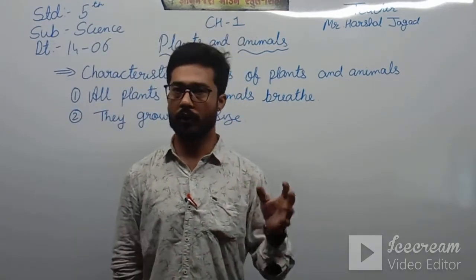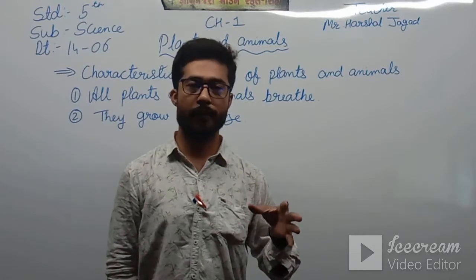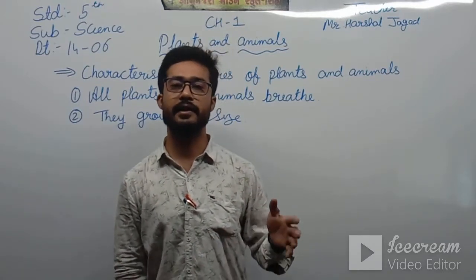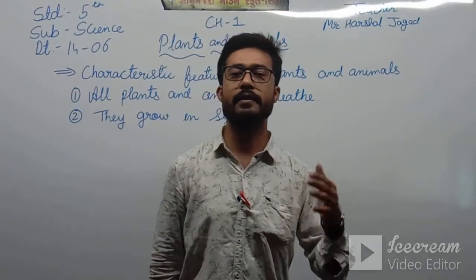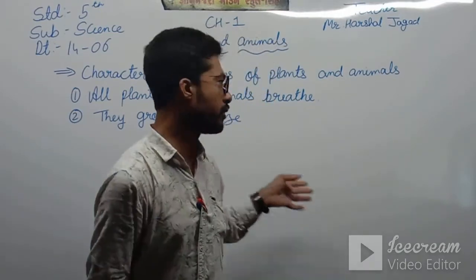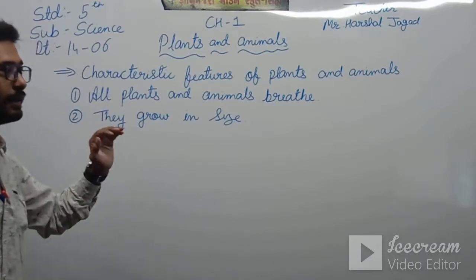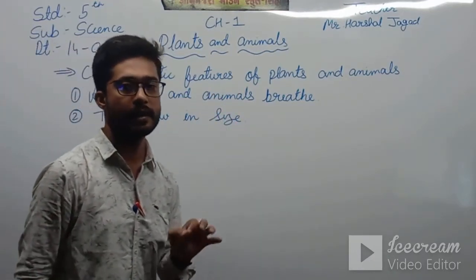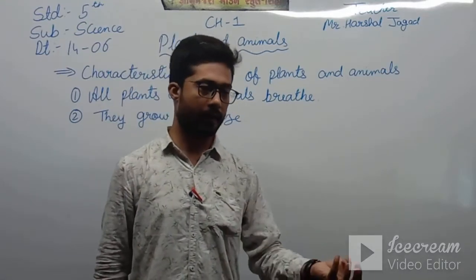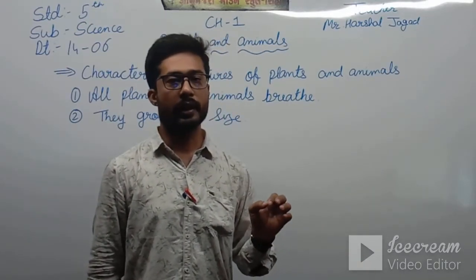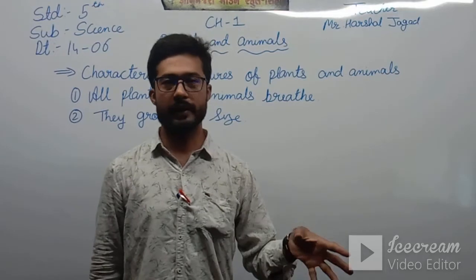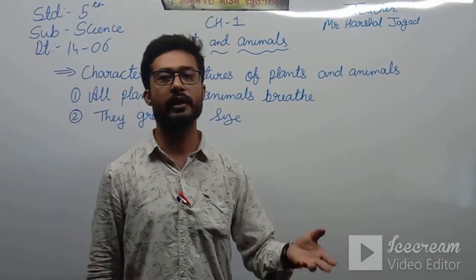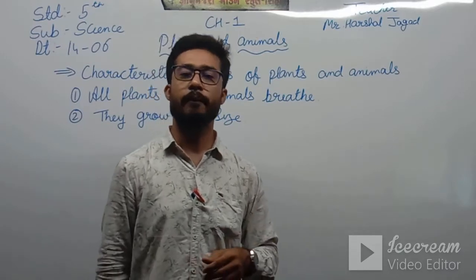So we all know that when we are born, we are too small, and then as age goes on, our body develops. So we grow in size. In that way, plants and animals also grow in size. As we know, if we plant a crop, then we water it and it gets sunlight, and the plant is small and then becomes bigger and bigger.